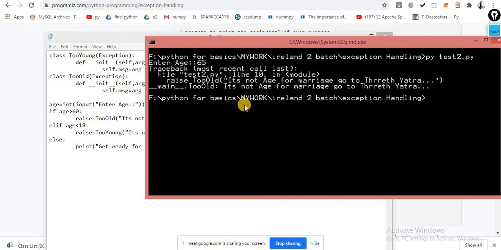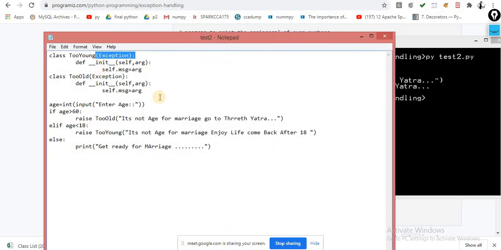So this error was generated by my own classes, created with the help of inheritance. This is the way to inherit the property of the base class, which we already discussed in our previous section. The base class, that is Exception, is a base class. I am inheriting that class into my own created classes, that is TooYoung and TooOld, because this type of classes are not available. You can assign your own name as well.